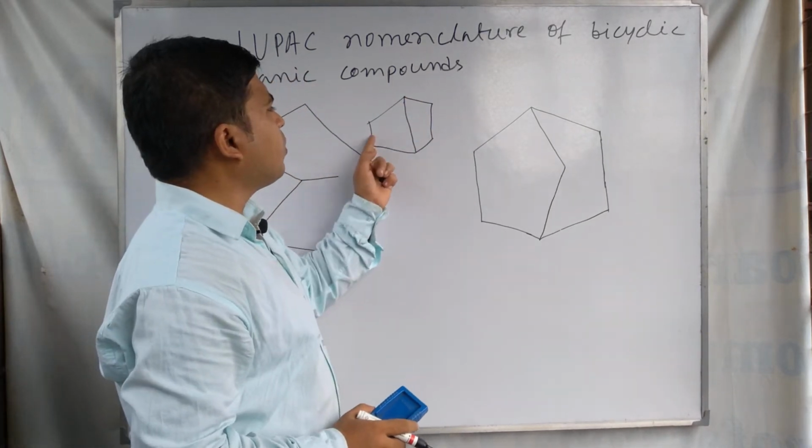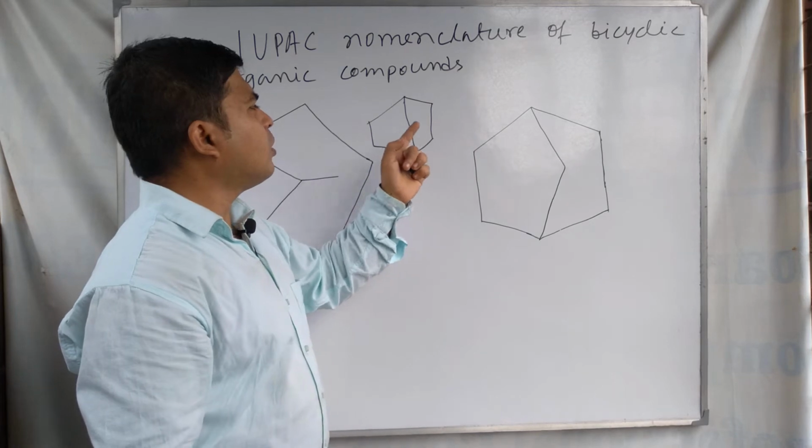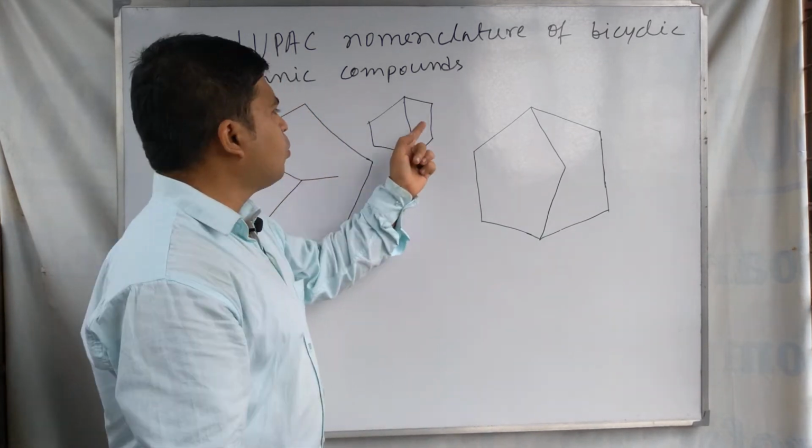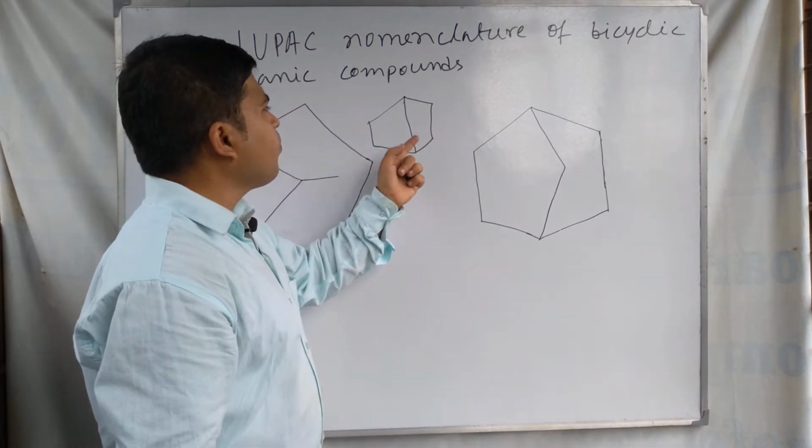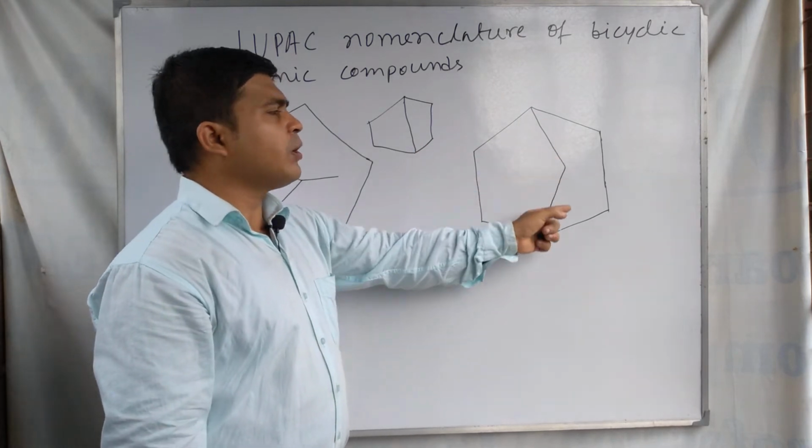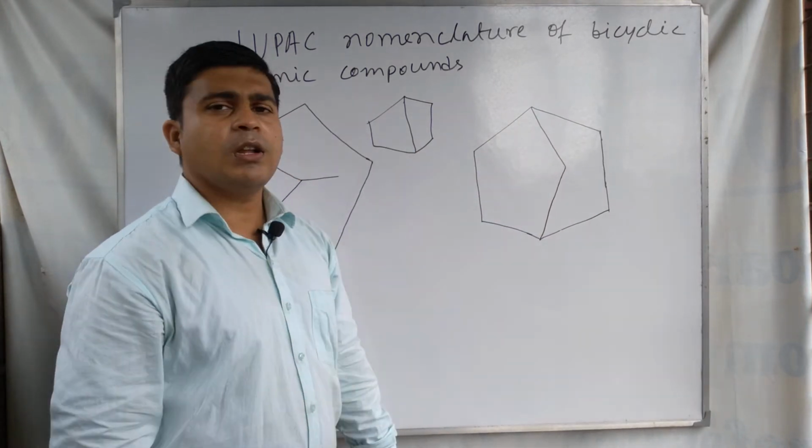Here two rings are fused together. These are called the bicyclic compounds where two rings are fused together. Similarly here two rings are fused together.